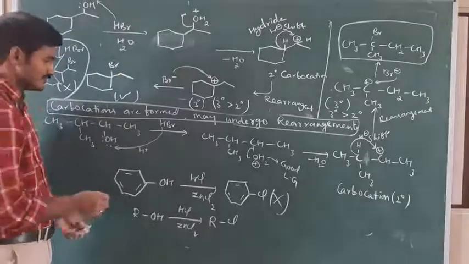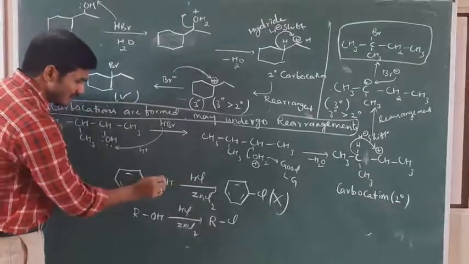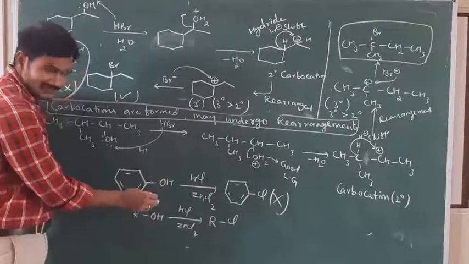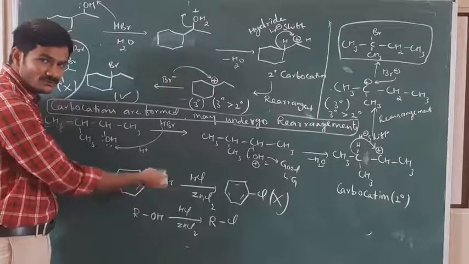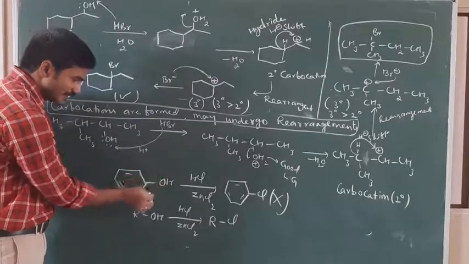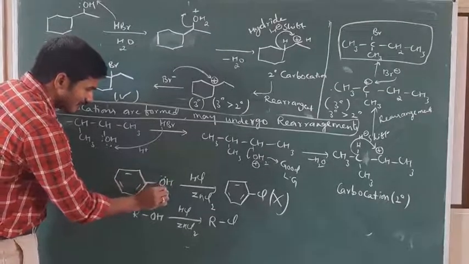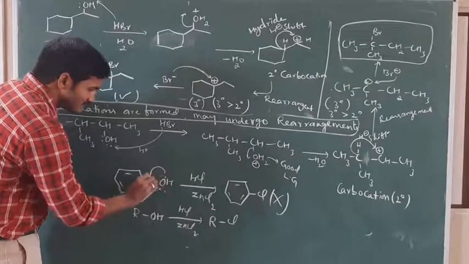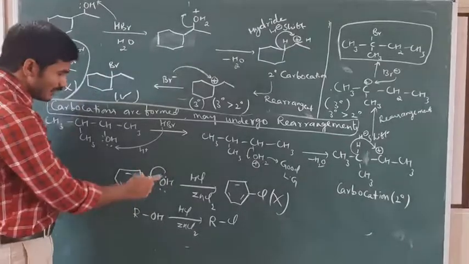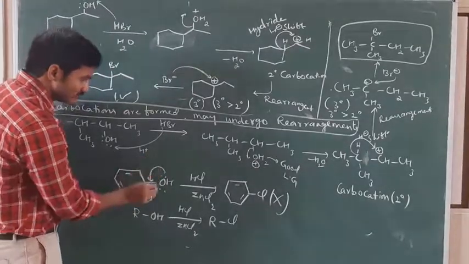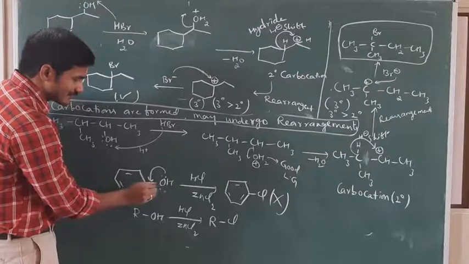Why? To get that type of product, we have to break this bond. Even after converting into a good leaving group, we have to break this bond. This is not possible because the lone pair of electrons is involved in resonance. When the lone pair is involved in resonance, we get partial double bond character.